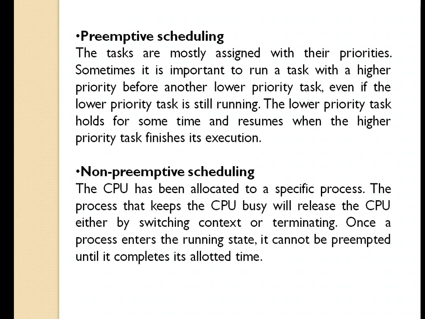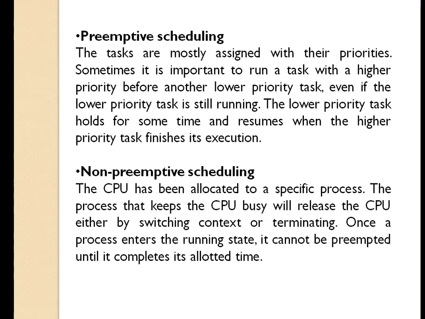Next, the second type of scheduling algorithms are non-preemptive scheduling algorithms. The CPU has been allocated to a specific process. The process that keeps the CPU busy will release the CPU either by switching context or terminating.